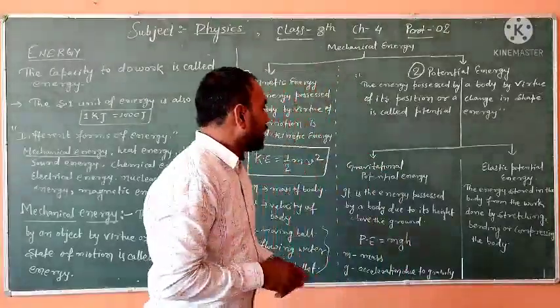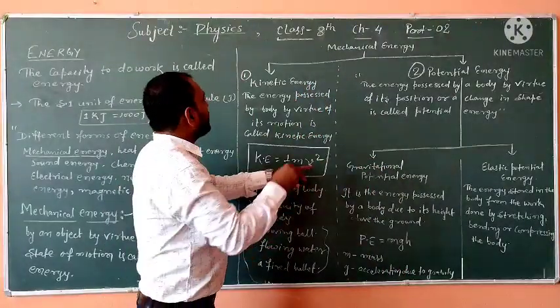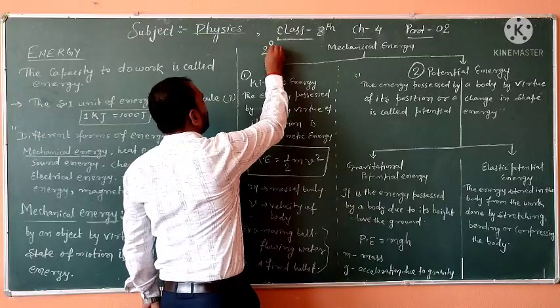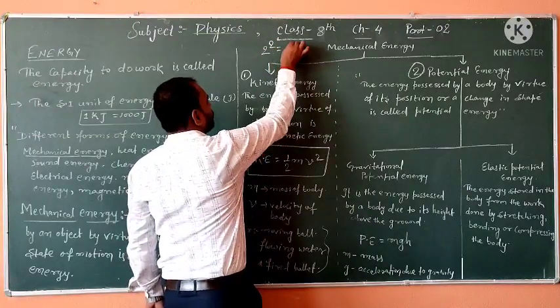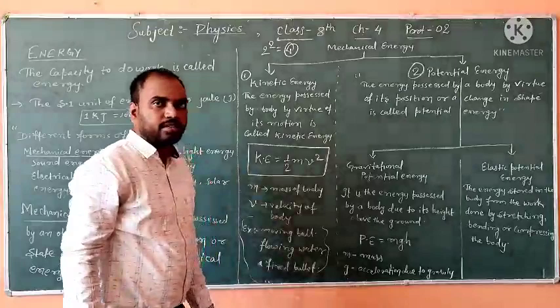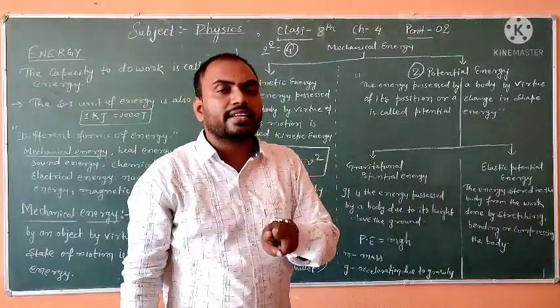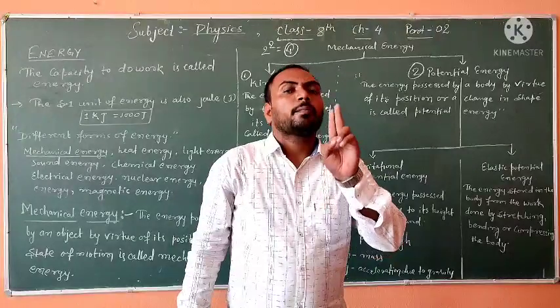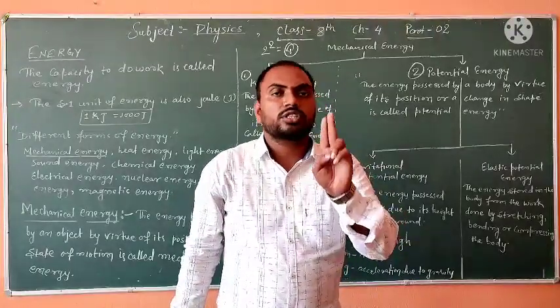For example, if you increase velocity by 2 times, the square of this will increase the kinetic energy 4 times, because kinetic energy depends on the square of the velocity of the body.